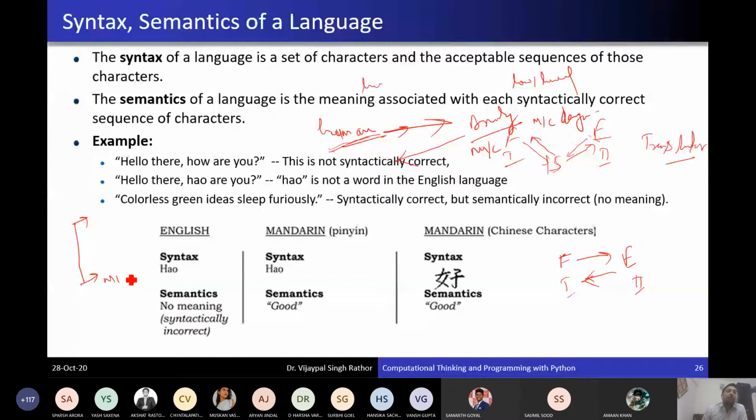So machine language is understood by the computer. Machine language is basically called binary language. We are talking about computer language.